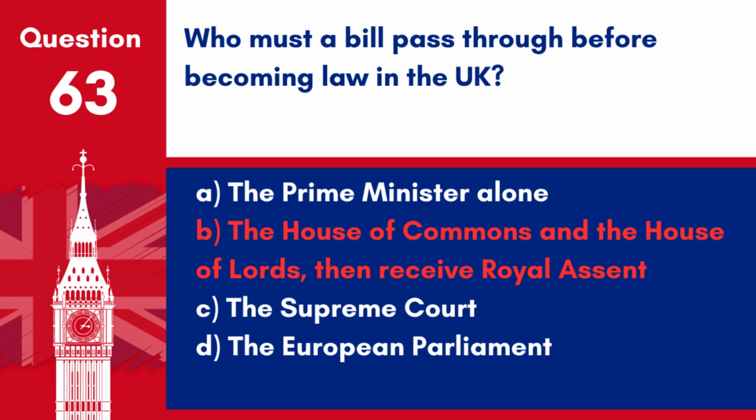Answer: B. The House of Commons and the House of Lords then receive royal assent. A bill must pass through both the House of Commons and the House of Lords and then receive royal assent before becoming law in the UK.